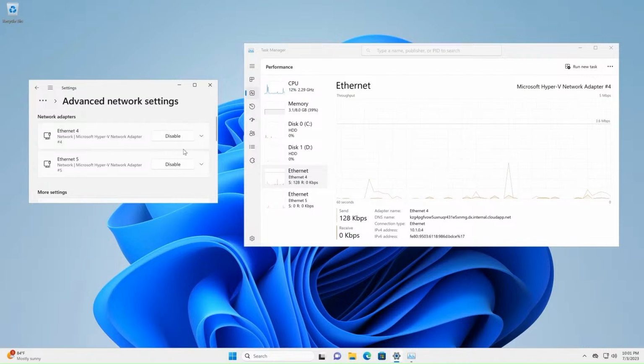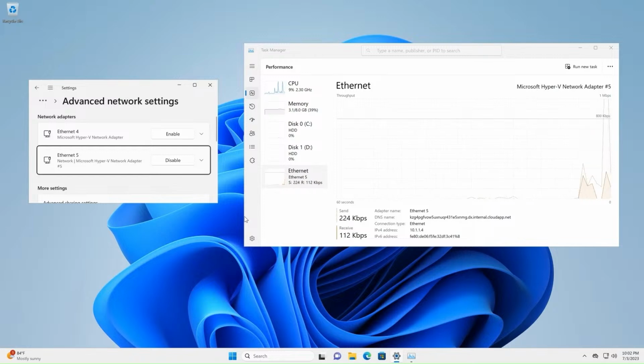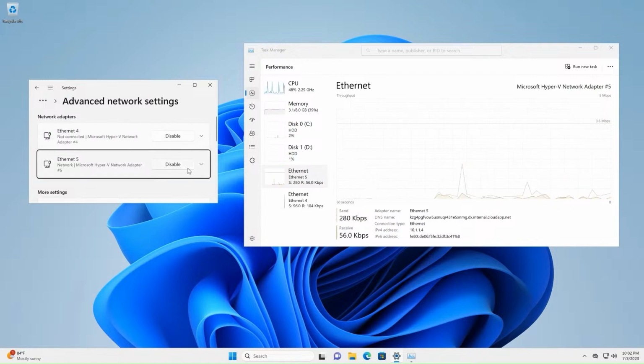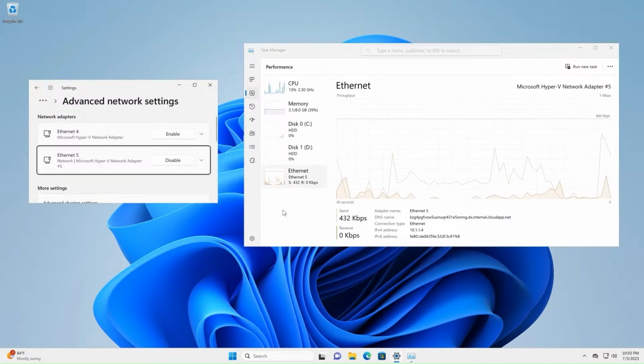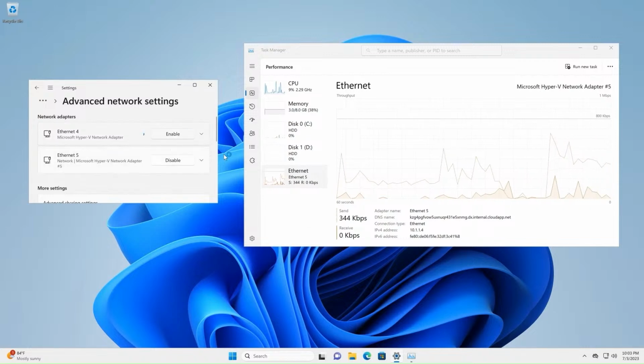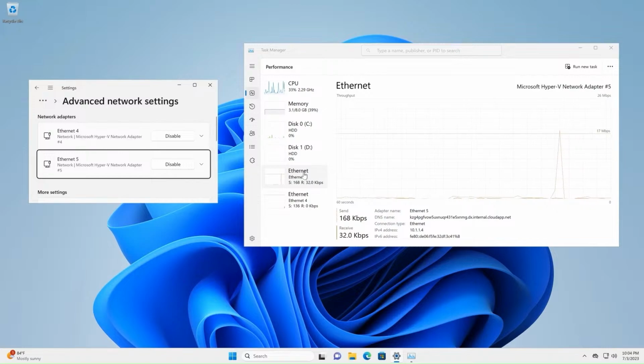Now I'm going to show the demo where multipath is enabled, and I'm going to simulate the same interruption that I did in the previous demo. You can see that the user is not impacted. We switched the connection that was going through Ethernet 4 to Ethernet 5 behind the scenes, and the user doesn't even come to know. So to conclude, this particular feature is aiming for higher MTTF. What it means is the user is able to be productive and continuously work during their work time without getting disconnected, and reduces the number of disconnects.